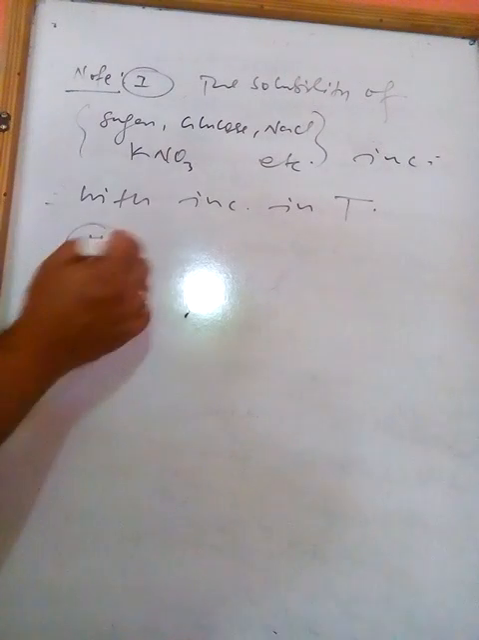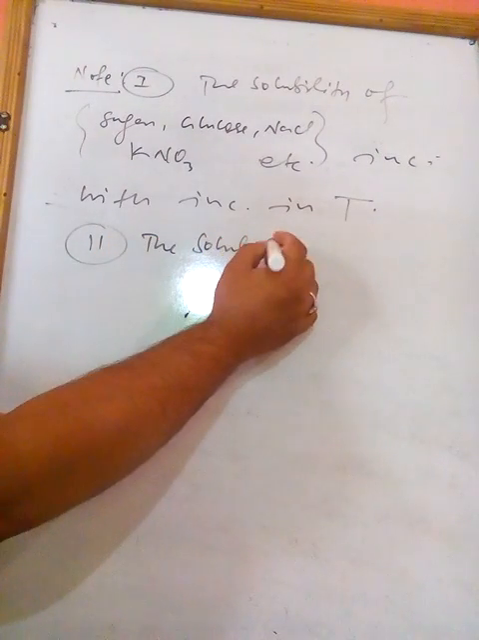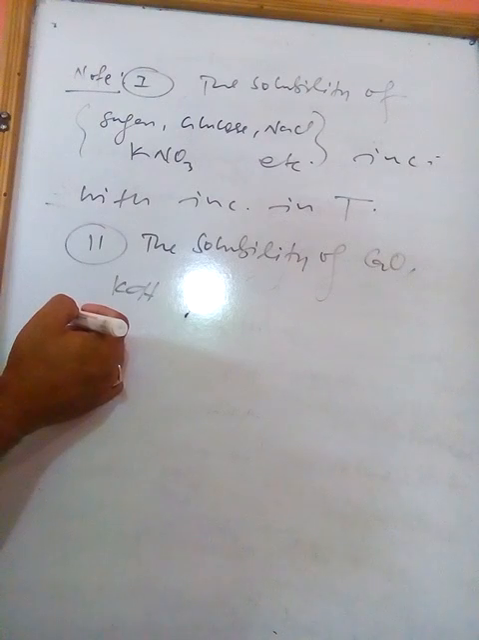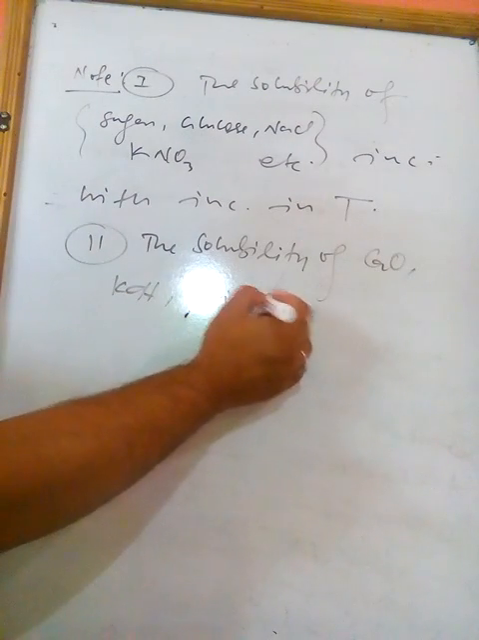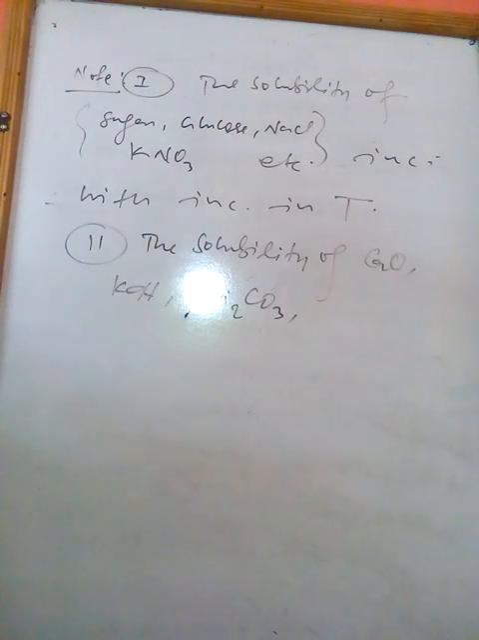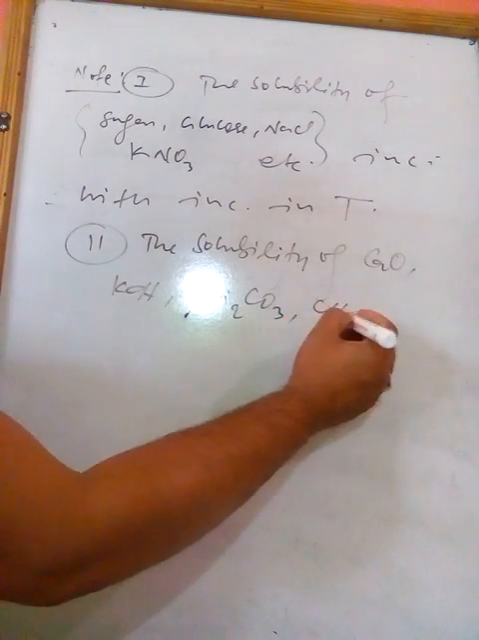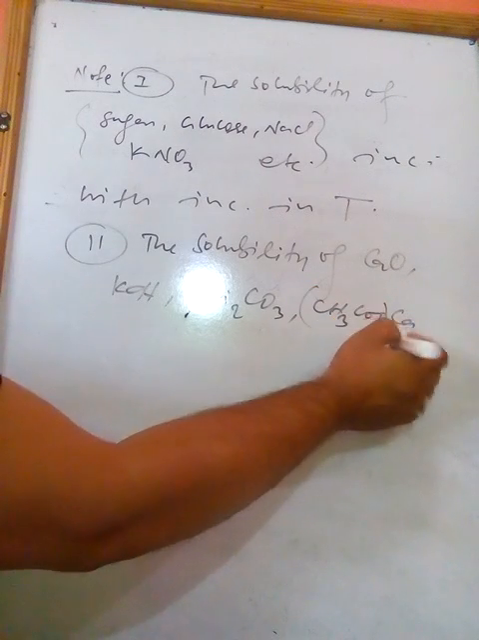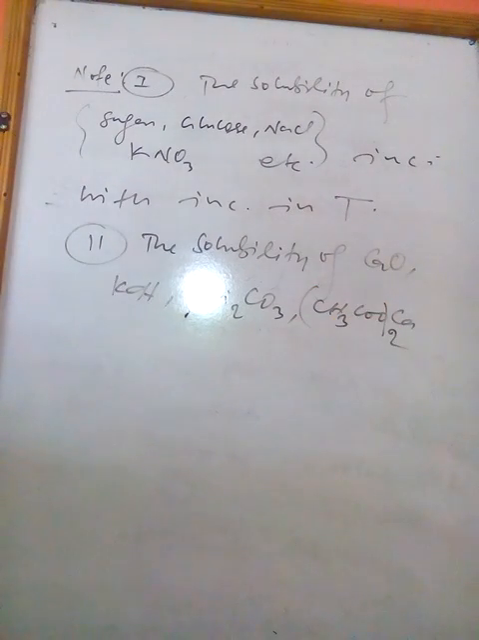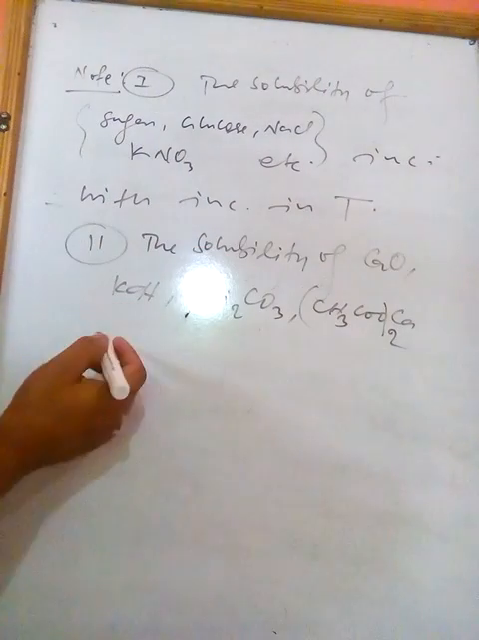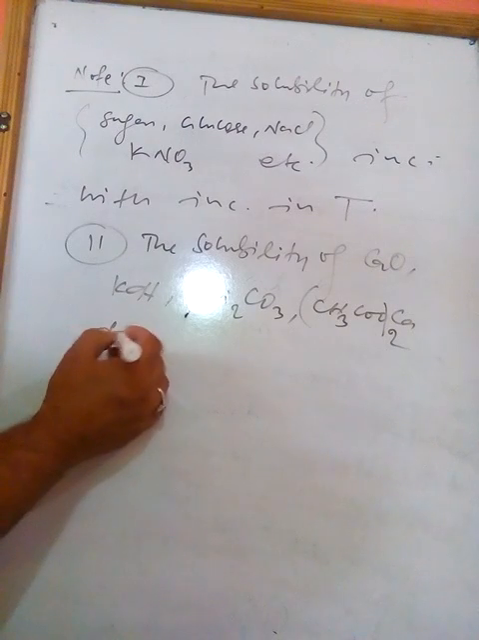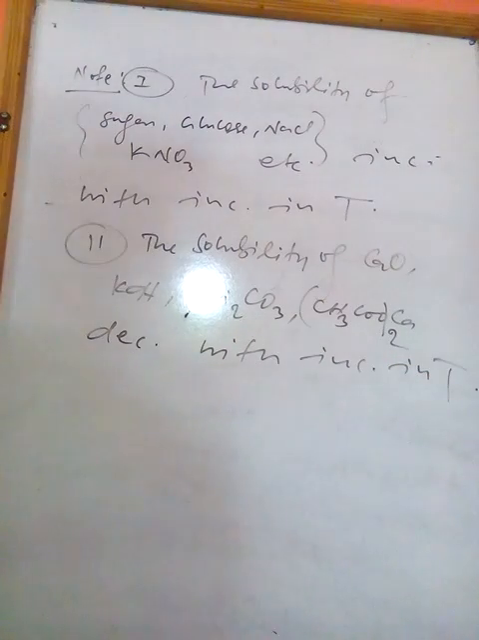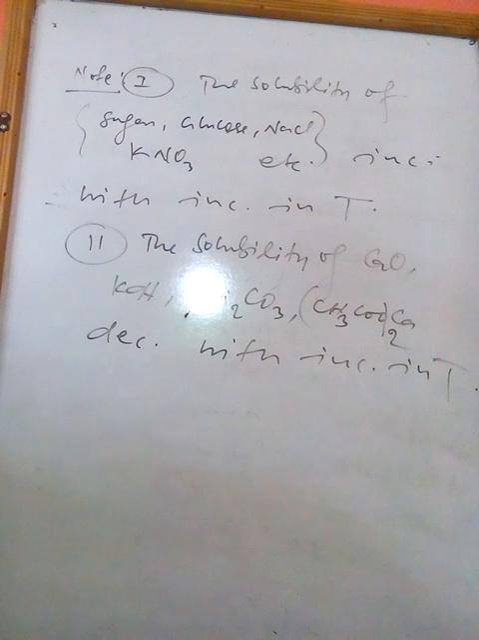But the solubility of calcium oxide, KOH, potassium hydroxide, lithium carbonate, Li2CO3, calcium acetate, (CH3COO)2Ca, etc. decreases with increase in temperature. So these are the two relevant points.